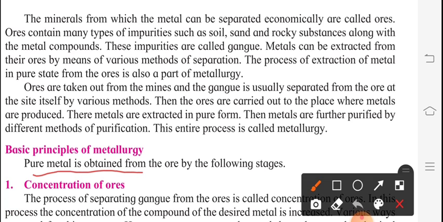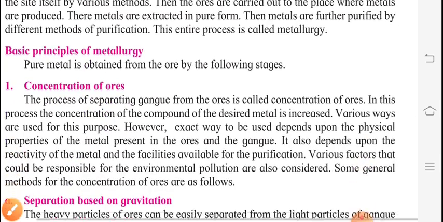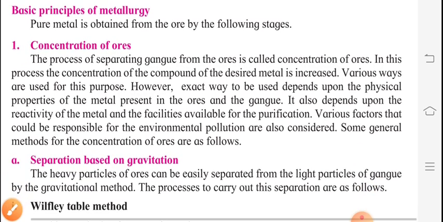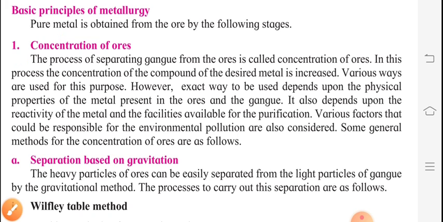Pure metal is obtained from the ore by the following stages. If you want to find pure metal, we can find it with the following stages. The first stage is concentration of ores. So these are the principles of metallurgy. Whatever we are going to study today comes under the principles of metallurgy, and the first principle is concentration of ores.